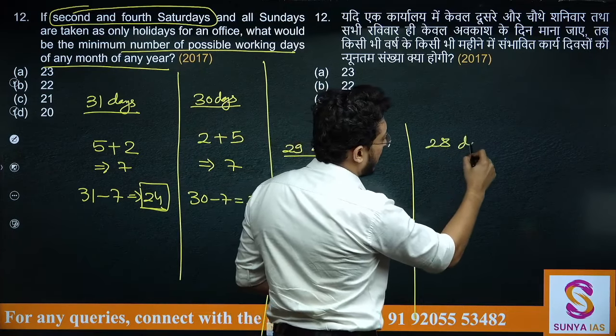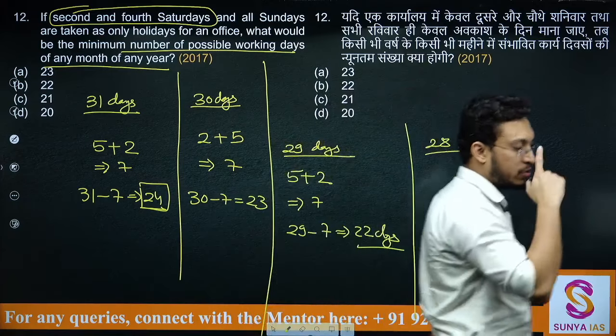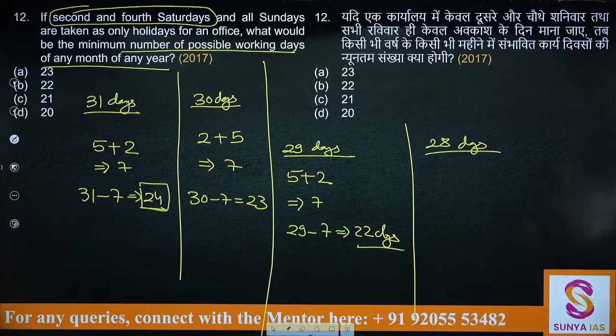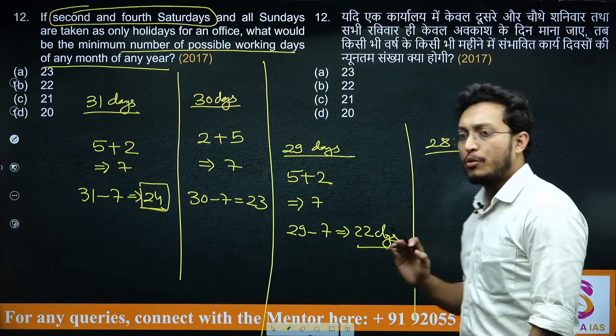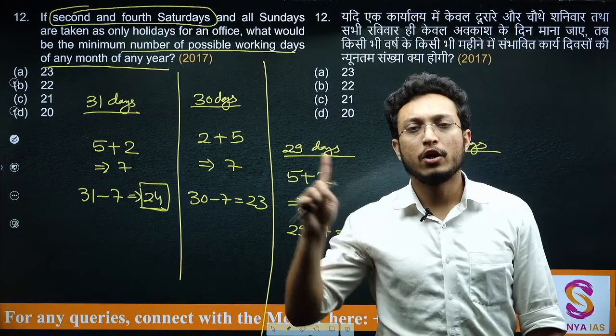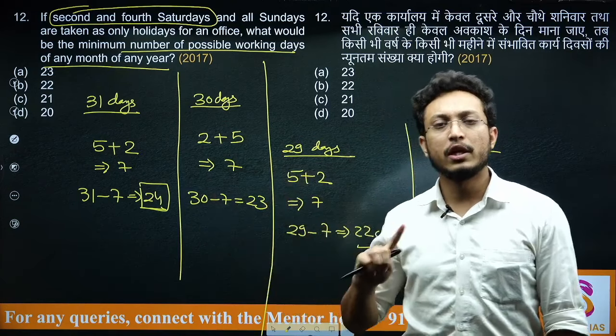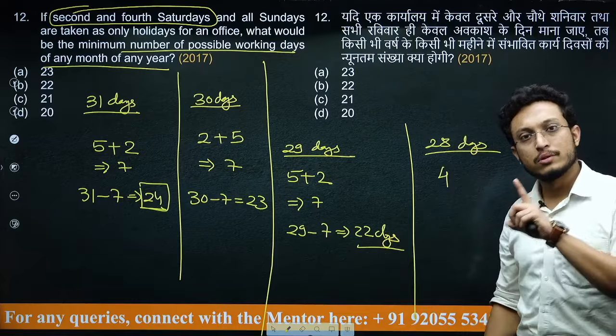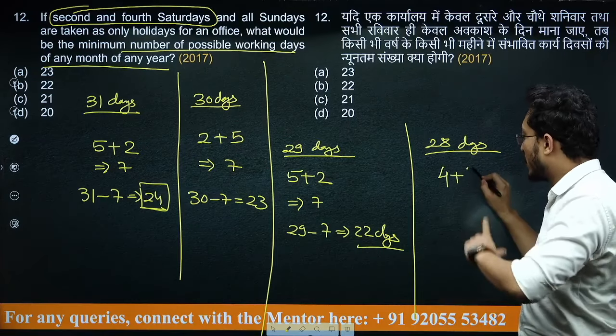What about 28 days? If a month has 28 days, that means it is a normal year February. Now a normal year February can have only 4 full weeks. It cannot have a 5th Sunday, or it cannot have a 5th week starting. So maximum I will get only 4 Sundays and 2 Saturdays as holidays.